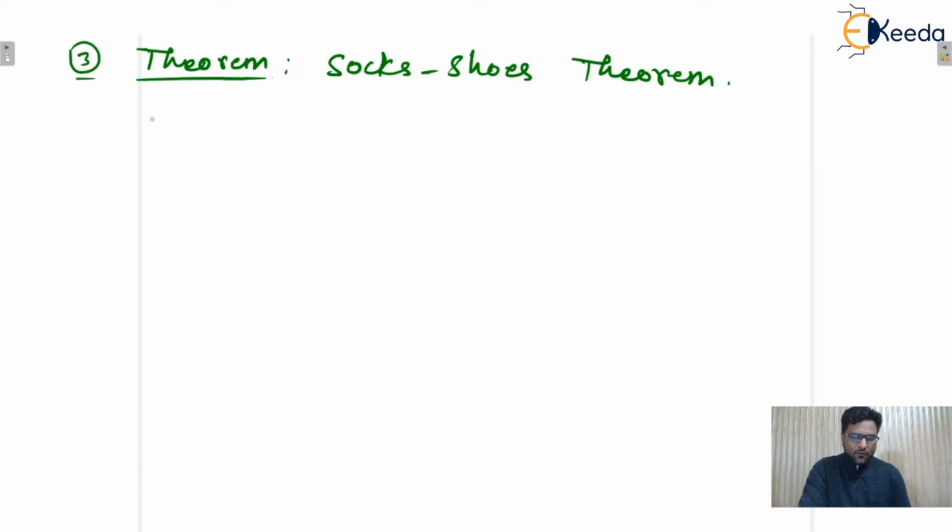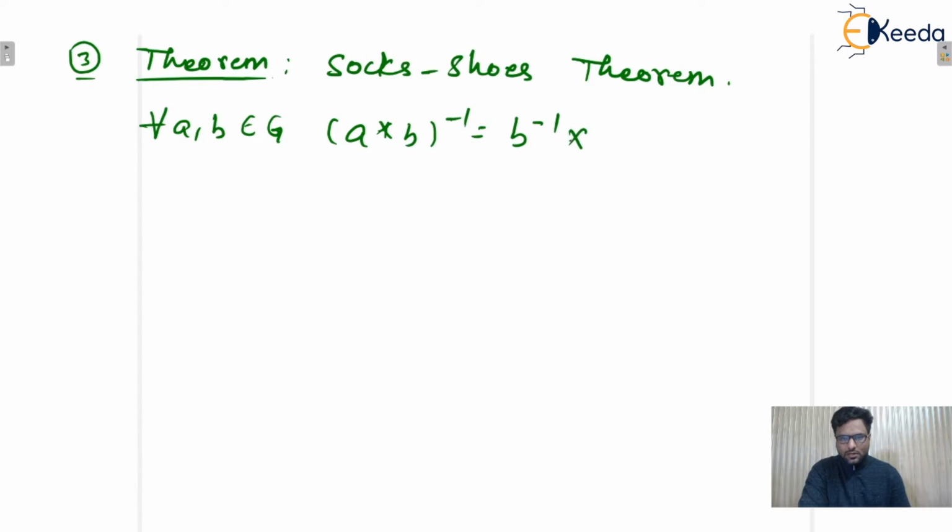This theorem says that for every element A, B belonging to group G, (A star B) whole inverse is equal to B inverse star A inverse. That is known as the Stokes-Hughes theorem, and it says that for every A, B belonging to group G, (A star B) whole inverse is equal to B inverse star A inverse, isn't it?